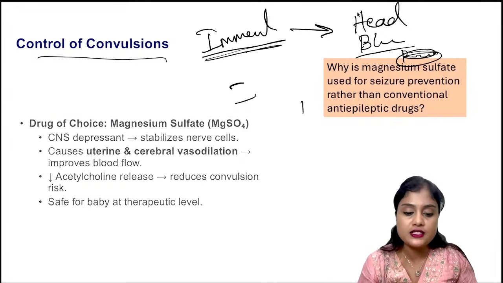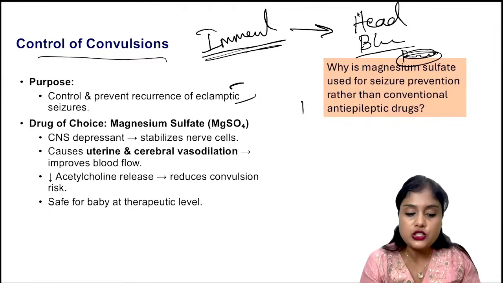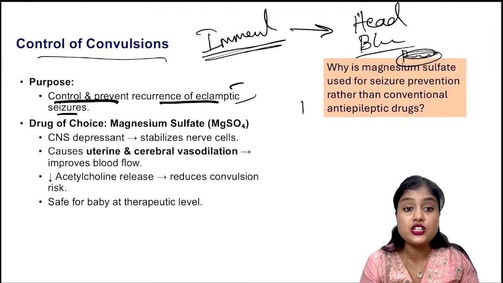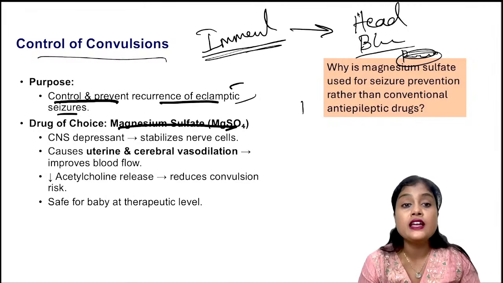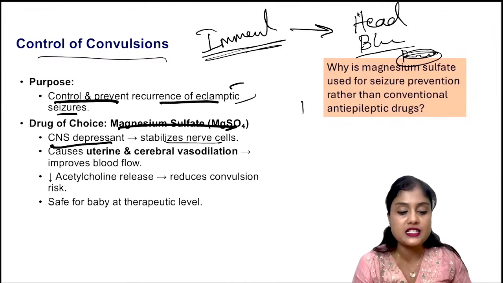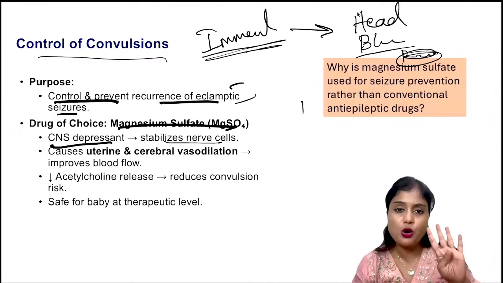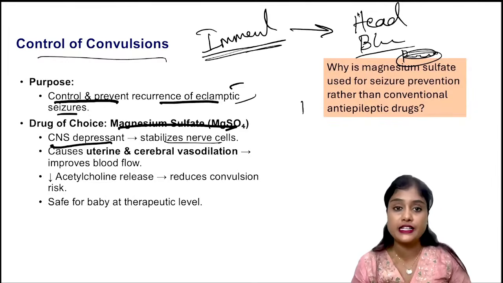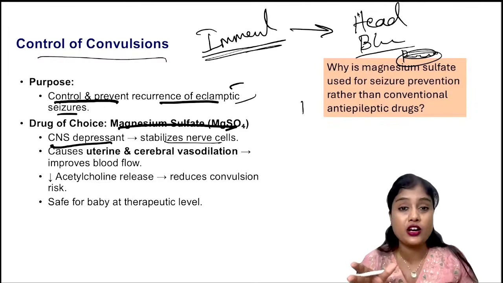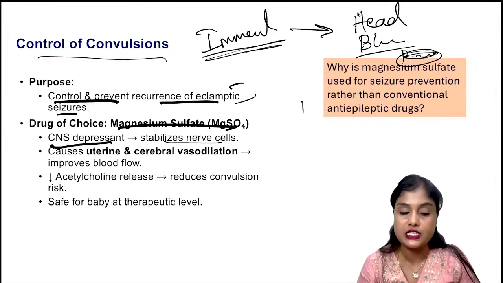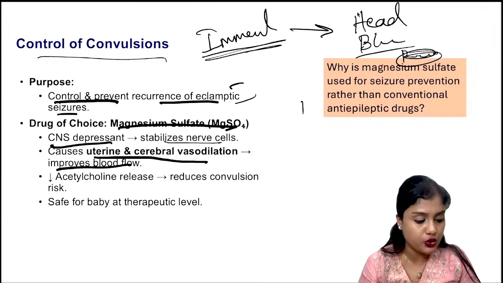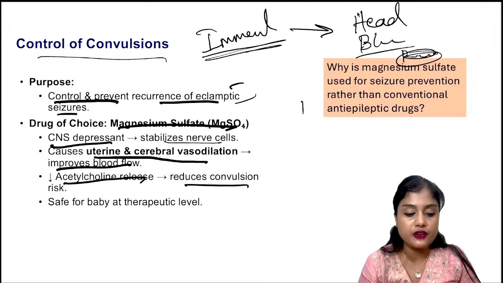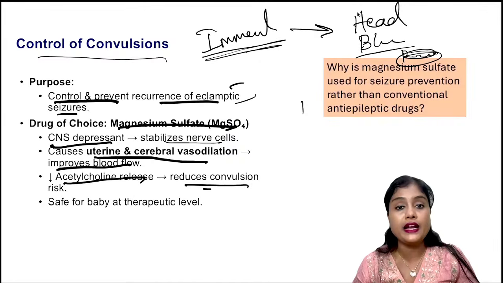Okay. So the drug of choice here, the purpose being to control and prevent recurrence of eclamptic seizures, is magnesium sulfate. It is a CNS depressant, stabilizes nerve cells. There are four important mechanisms of action. They may or may not ask, because recently they're not asking memory based questions. Mostly it is clinical scenario based questions that can be given in such a topic. It causes uterine and cerebral vasodilatation, improves blood flow, reduces the acetylcholine release and reduces convulsion risk, and is safe for the baby at therapeutic levels. Okay.